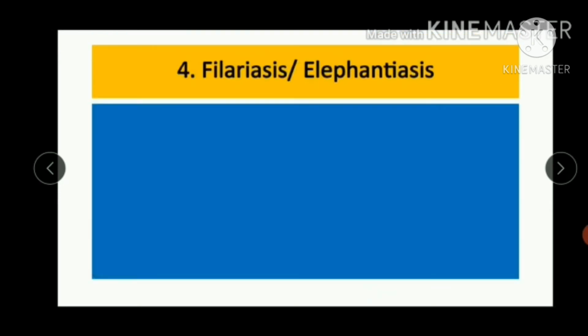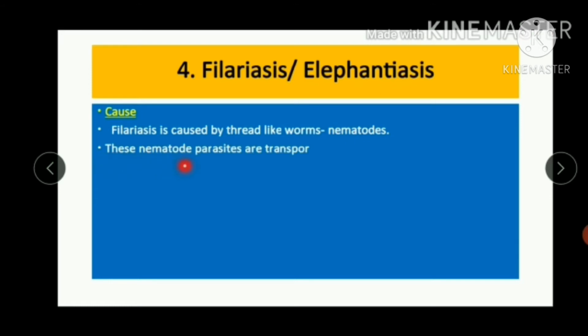Now let us study the next disease, filariasis, which is also known as elephantiasis. Let us study the cause of filariasis. Filariasis is caused by thread-like worms which are called nematodes. These nematode parasites are transported from person to person via mosquito bite.